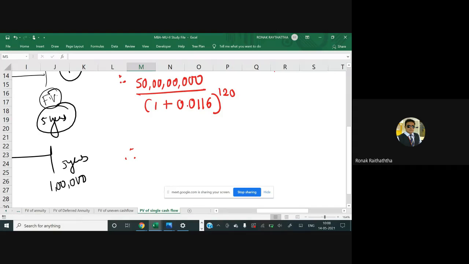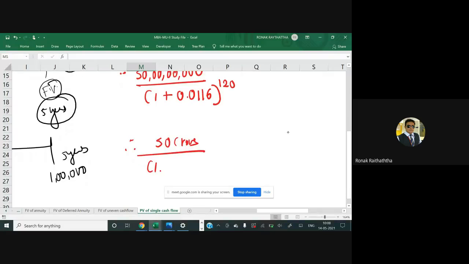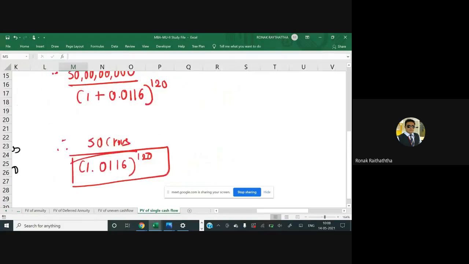Now you have got the shortcut to find this 120 times, right? You may just do it 20 times, and the amount which you get for the 20 times, you'll be multiplying that amount for a further 6 times, right? So I can write it like 50 crores divided by 1.0116 raised to 120. Let's assume this as some value.